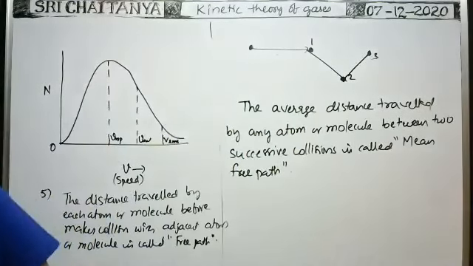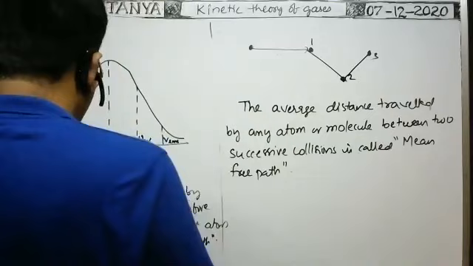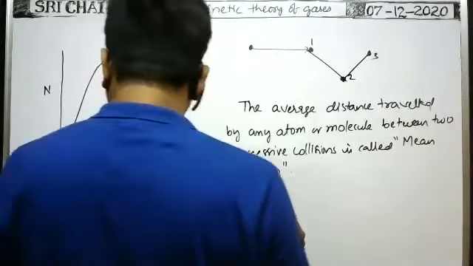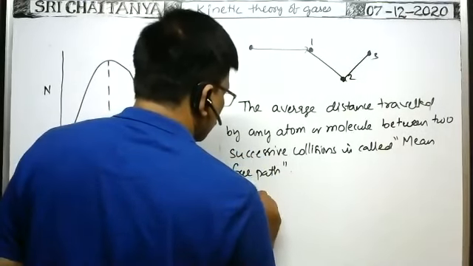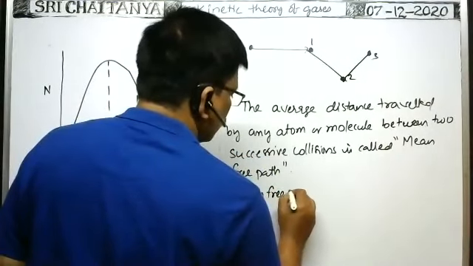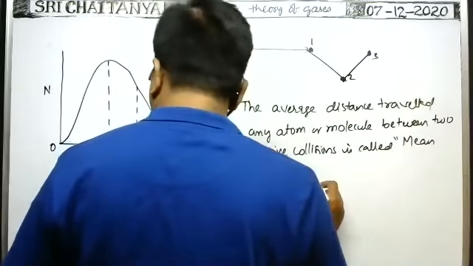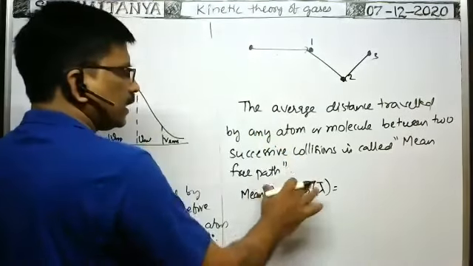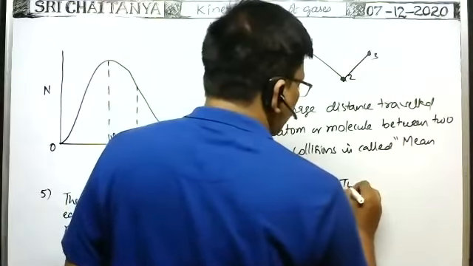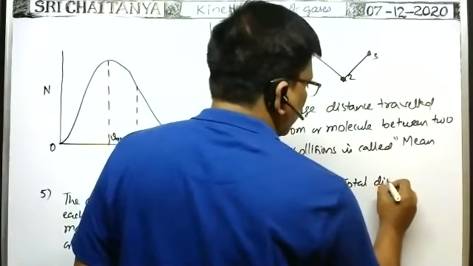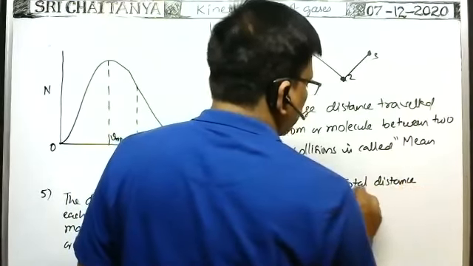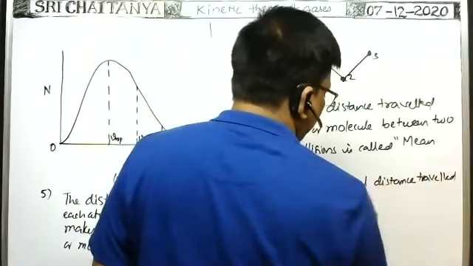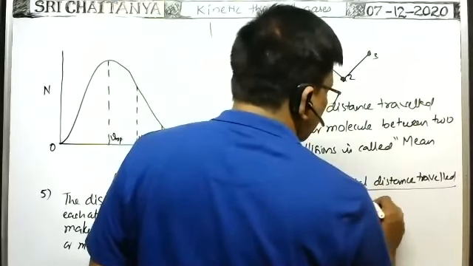So we are not having a derivation, we are having a direct formula. Mean free path is represented with lambda bar. Mean free path, lambda bar, is equal to total distance traveled by any atom or molecule divided by the number of collisions.